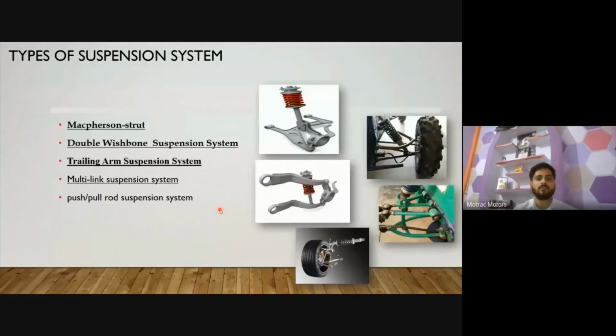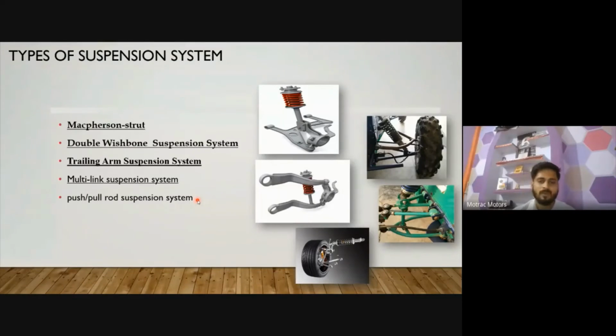There are lots of types of suspension. Generally, we divide suspension into two types: dependent or independent. In the independent type, these are the suspensions like MacPherson strut, double wishbone, trailing arm, multi-link, and push-pull rod suspension.